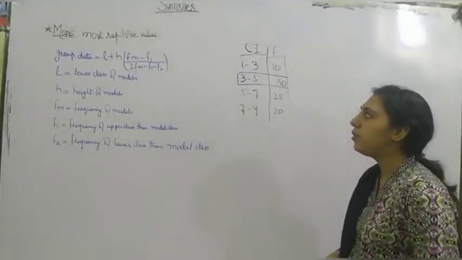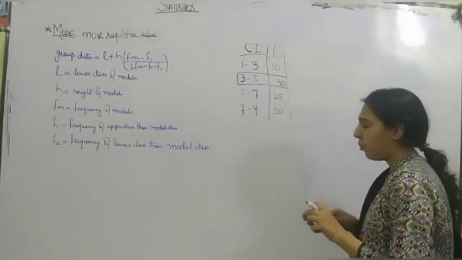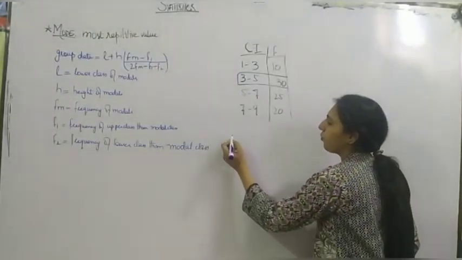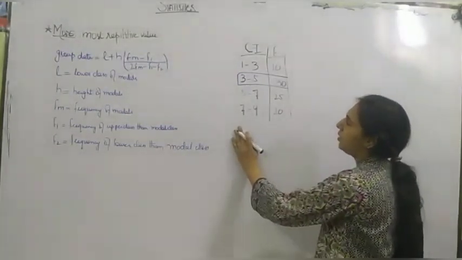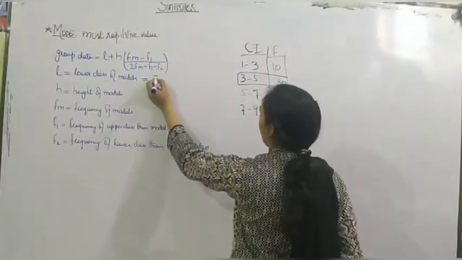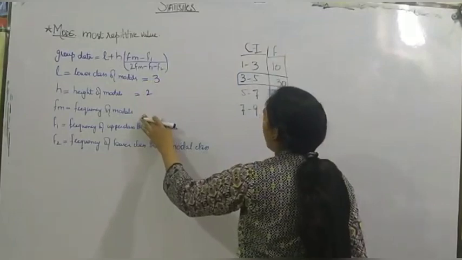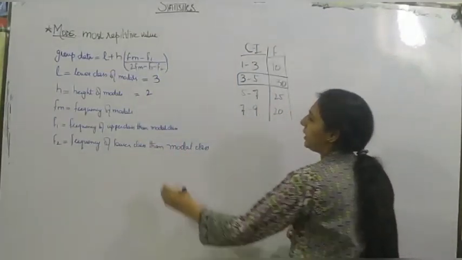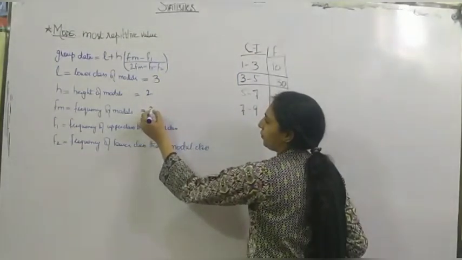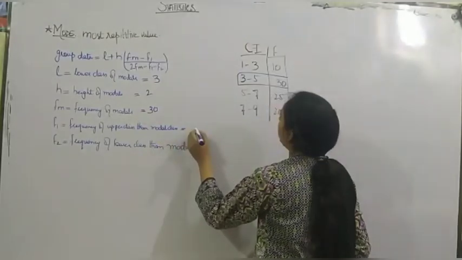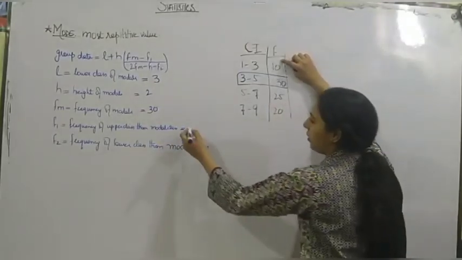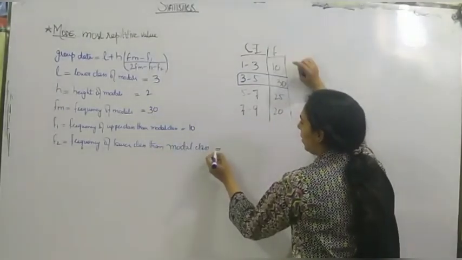I am going to put the values in this formula. Here L is our 3, H is still 2, frequency of modal class 30, F1 upper class 10, F2 25.